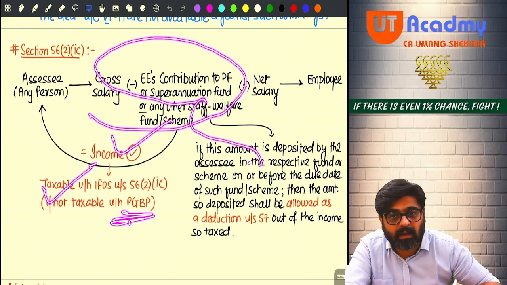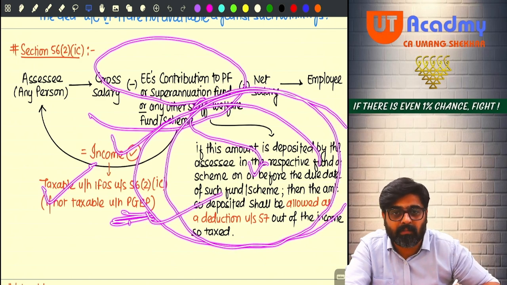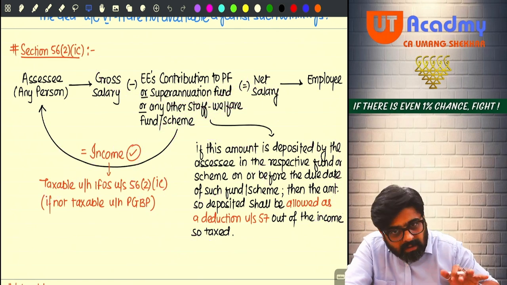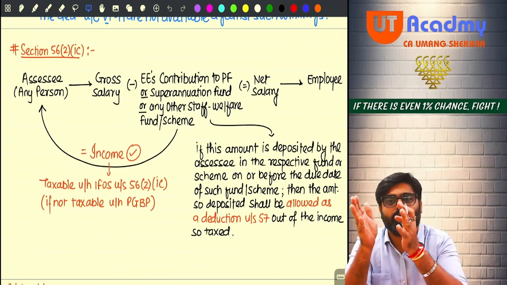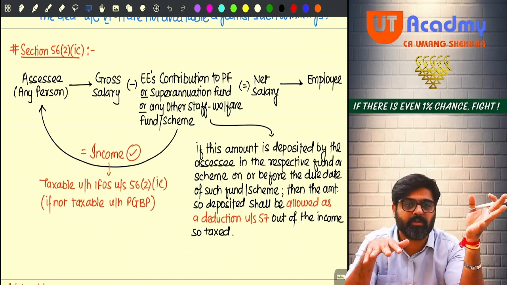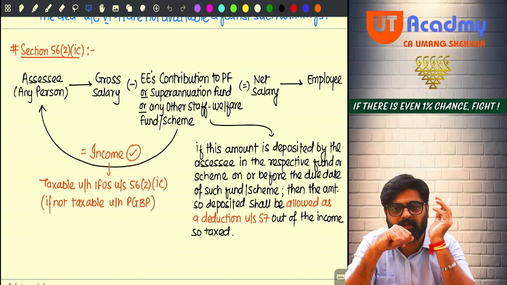Now you deposit that amount in the staff welfare scheme, staff welfare fund of the employee, yes or no? Then that amount which you have deposited out of this income will be allowed as a deduction under section 57 under the head IFOS. Because the income was taxed under the head IFOS, from this income whatever amount you have deposited will be allowed as a deduction under the head IFOS only under section 57.